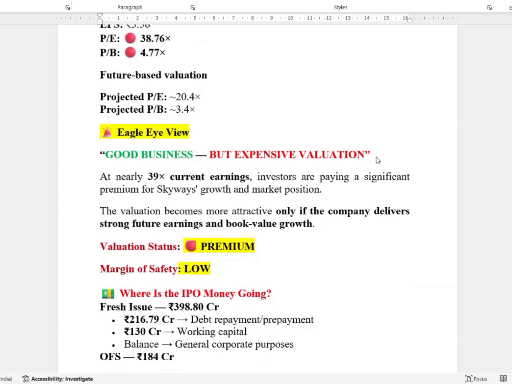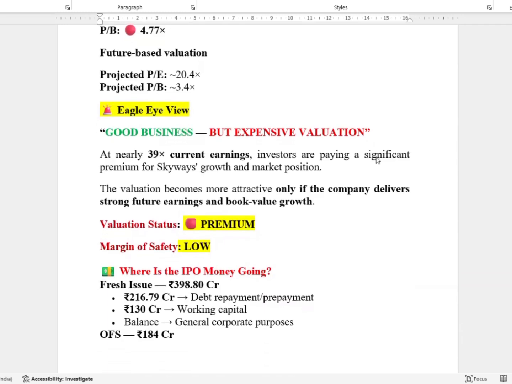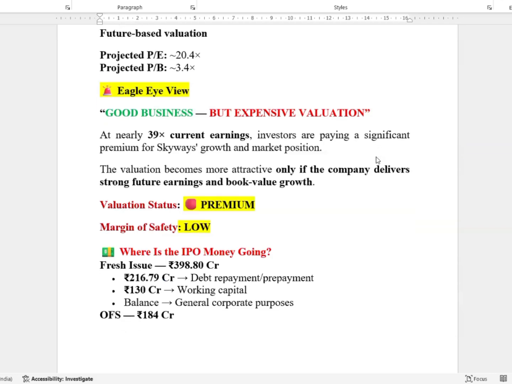But still, let us see other factors. Good business, but expensive valuation. And this projection holds provided they achieve the projected CAGR percentage we have given. They must be in a position to achieve it, then only can we say.